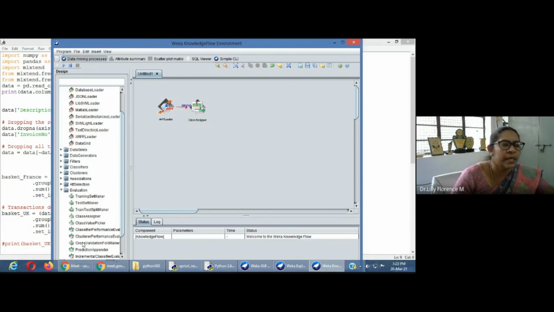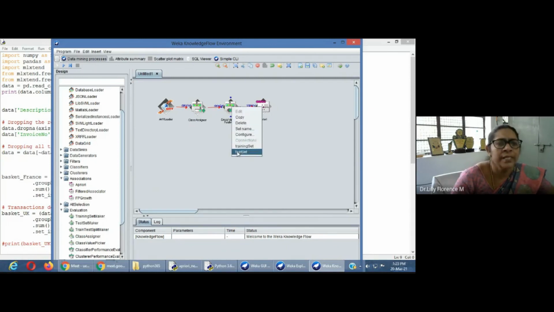Next, we have to select the cross validation fold maker, which helps you select the training data and testing data. That is why we are using it. Now you can select the association. Click association; Apriori is there, so click on Apriori. Here you assign your training set, and also assign your test set. So both have been assigned.